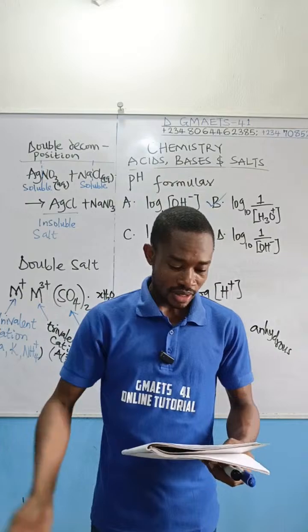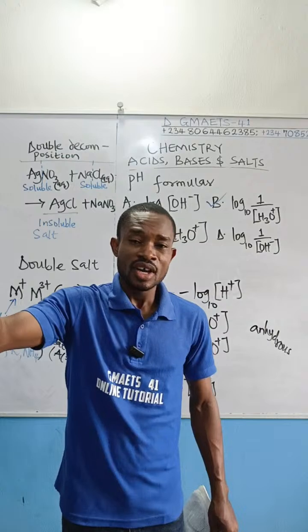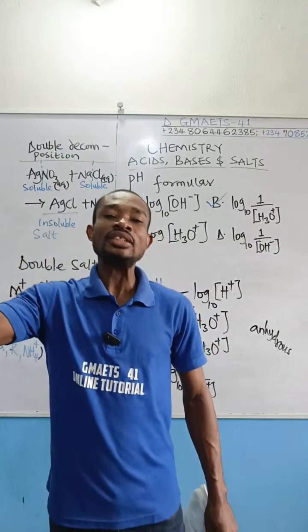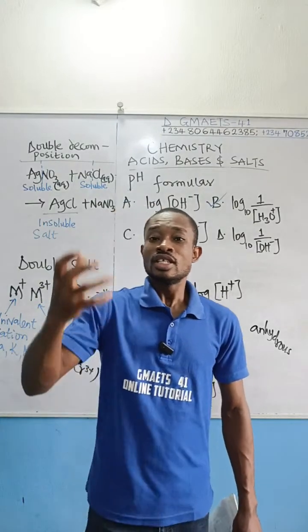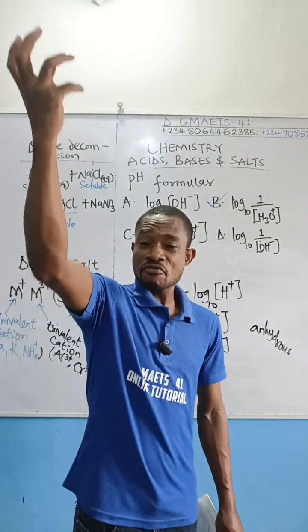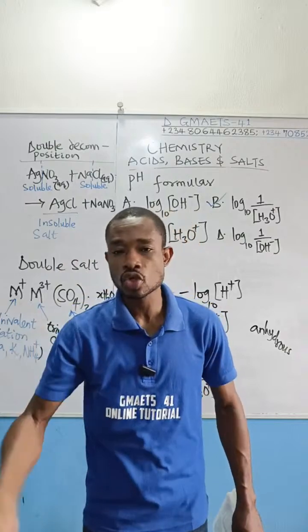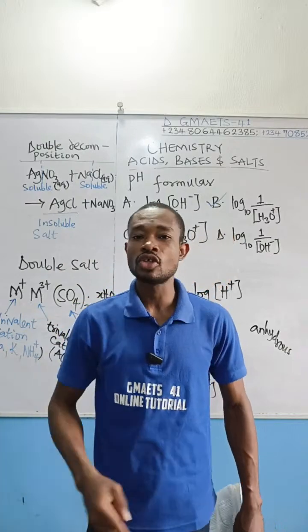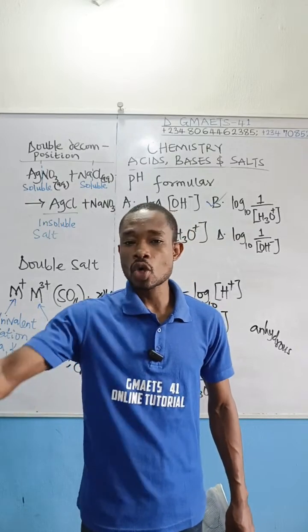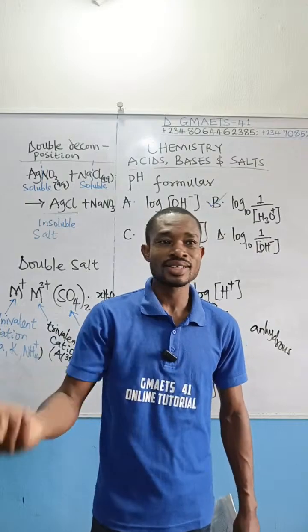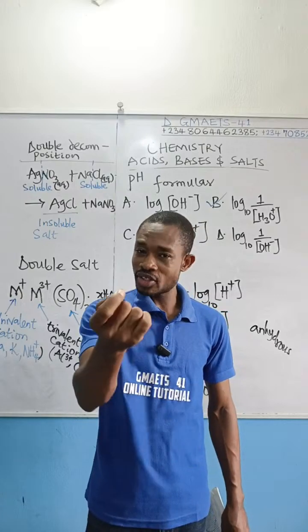We have deliquescence and hygroscopy. In deliquescence, if you expose a deliquescent substance to the atmosphere, the substance will absorb moisture from the atmosphere and then turn to solution. That phenomenon is deliquescence. Then hygroscopy. In hygroscopy, it's similar to deliquescence, but just a little different.